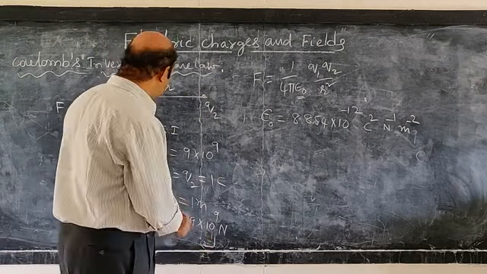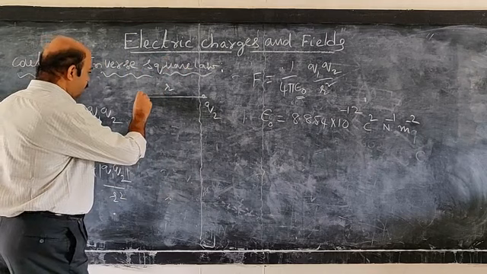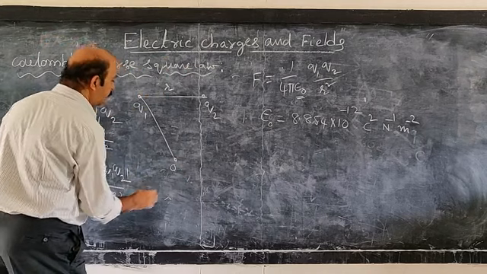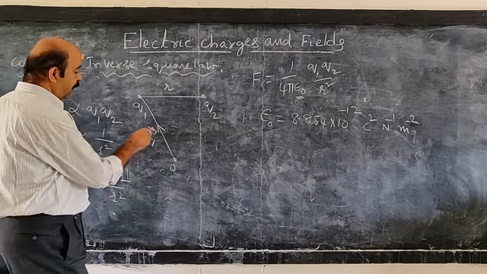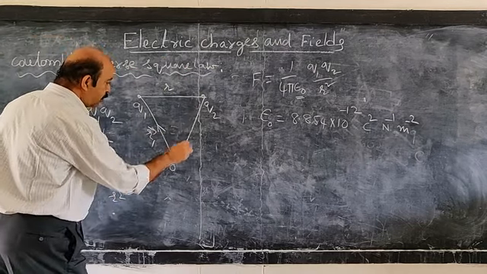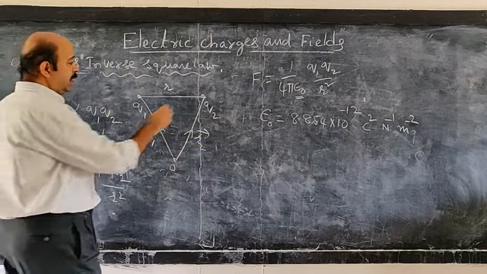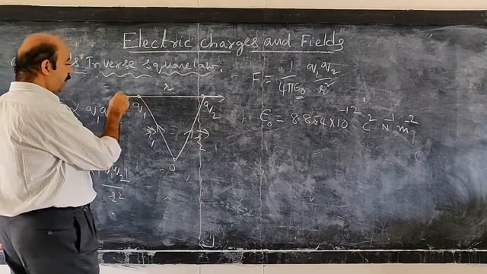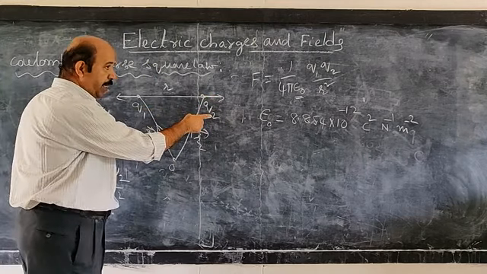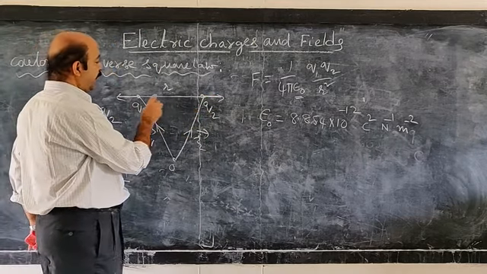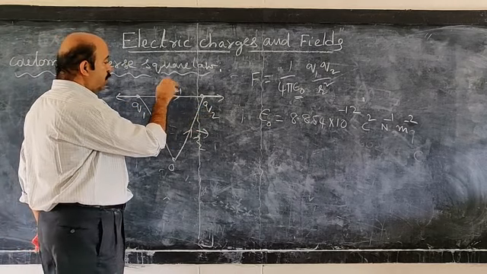For that, we do something like this. Let us suppose these 2 charges are located with respect to the origin. Q1 has a position vector R1 bar and the position vector of Q2 is, say, R2 bar. Since these two are similar charges, they experience a repulsive force. Now, if you consider the force on the second point charge due to the first one, we take the distance from the first charge to the second charge, R21 bar.